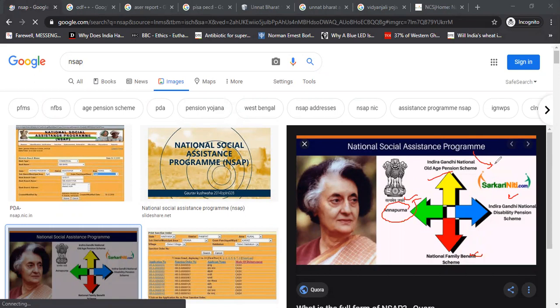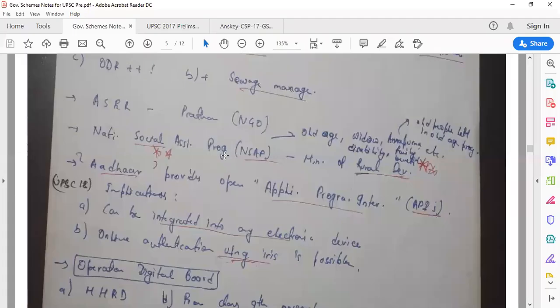Cool. Now let's talk about something else. And why are we doing it fast? Because see, this is all about prelims. So we have to talk about all these tidbits at a faster pace so that it takes less time and we can learn something more. So this is the Social Assistance Program. Great. Now let's talk about ASER.